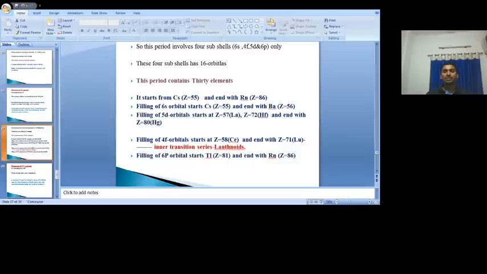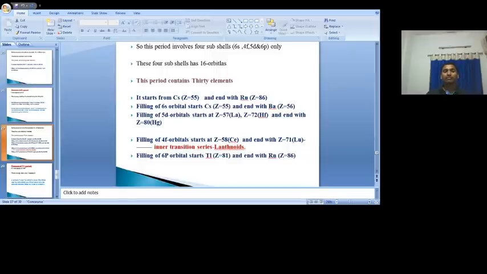So here, first the electrons enter into the 6s subshell. That is, the 55th and 56th electrons enter into the 6s subshell. After that, the 57th electron enters into the 5d orbital.